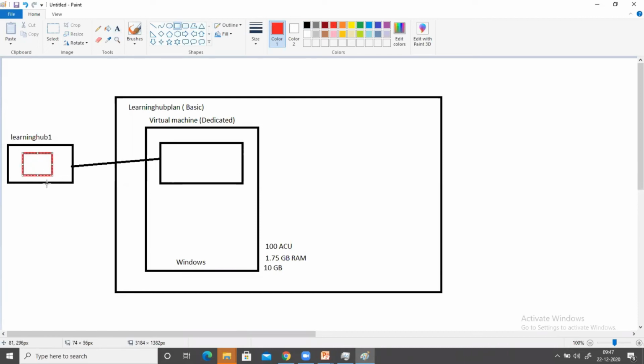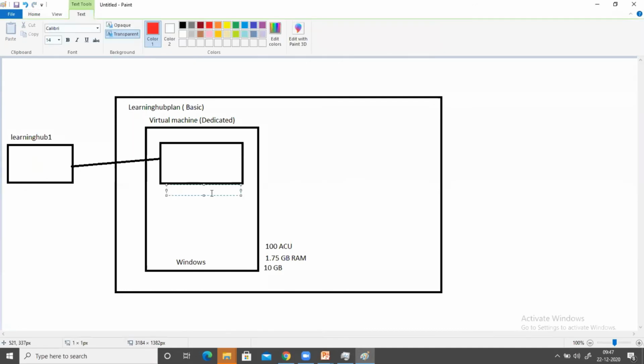Okay, finally, we will deploy an application inside this app service. And if we are deploying it inside the app service, where is it going to sit? It will sit inside this container only. That we will see later. Don't get confused, I just wanted to give an idea. So right now I am creating this app service here. This is the app service. So in the backend, one container is going to be created, and the container will be created inside this dedicated virtual machine because the plan is basic.